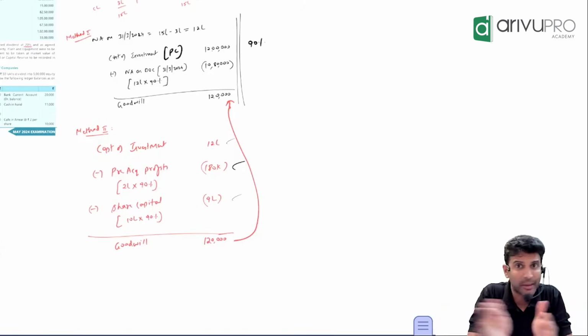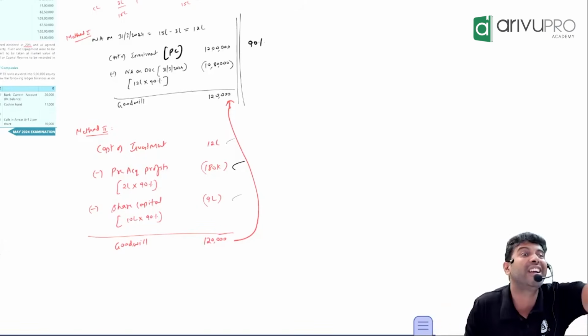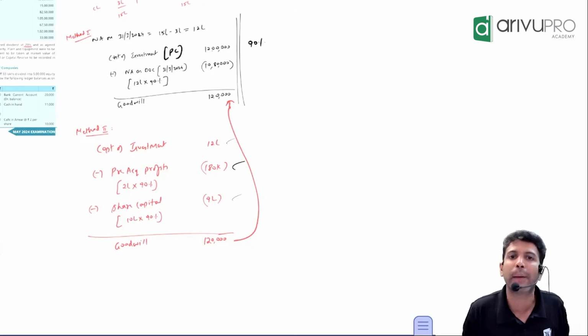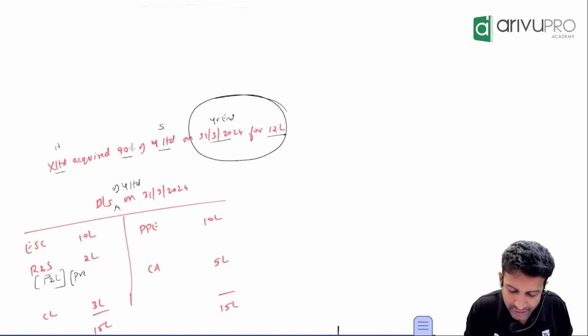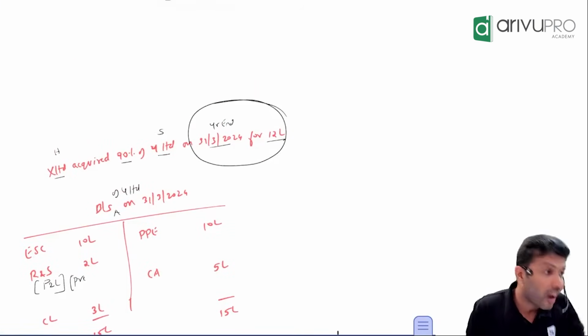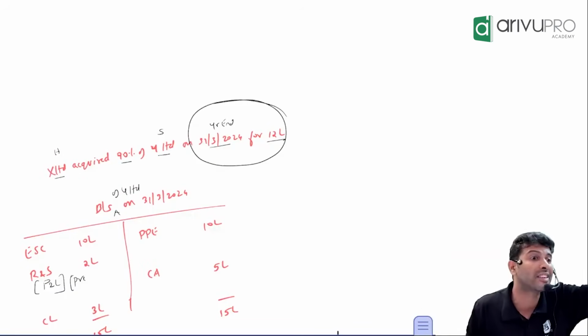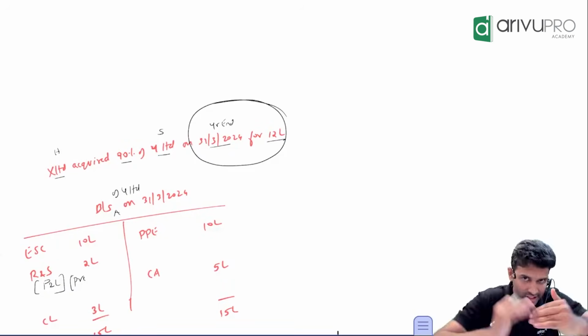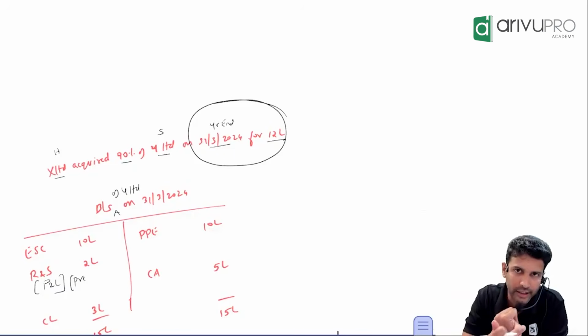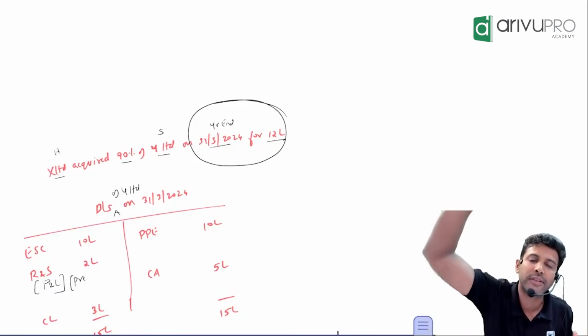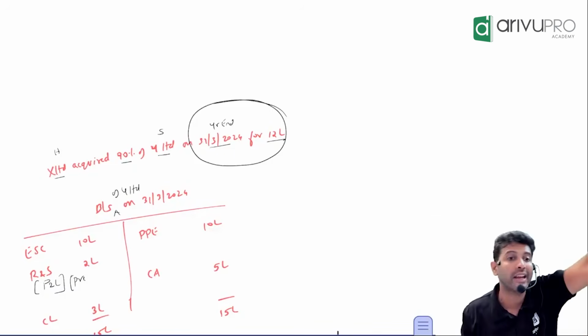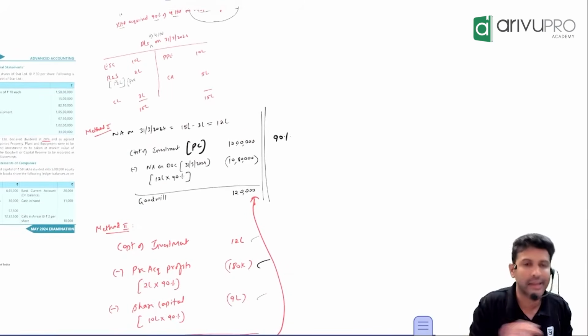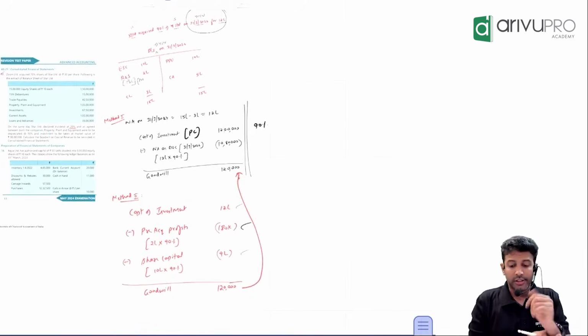So consolidation and amalgamation are not different. Consolidation is just a continuation. To consolidate, you need to have control. But what used to happen in our amalgamation is, it never used to be 90% control. It always used to be 100% acquisition. That's all the difference. At inter syllabus, all your amalgamation is always 100%. In CA Final, you will get all this. So it's one and the same, just a continuation. On the date of control, you apply AS 14, and from there onwards, every year you have to prepare a consolidated financial statement as per AS 21. Hence, this calculation will not be any different. It will be one and the same.